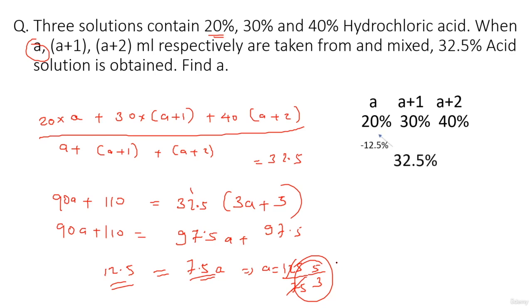Okay, so the first quantity has a deficit of 12.5 from the average. So what is the complete deficit? Minus 12.5 into A. Same thing, the second quantity has a deficit of 2.5 from the average. There are A plus 1 such people, right? And the same thing, the last term, 40% has 7.5% more than the average. How many such people? A plus 2. So what we do is we calculate the overall excess and deficit. Overall deficit will be, guys, minus 12.5 as I told you, multiplied by A for the first one, minus 2.5 into A plus 1. This should be equal to 7.5 into A plus 2. Right? This gives you the same equation, A equals 5 by 3. And very quickly, you got the answer 1.6.